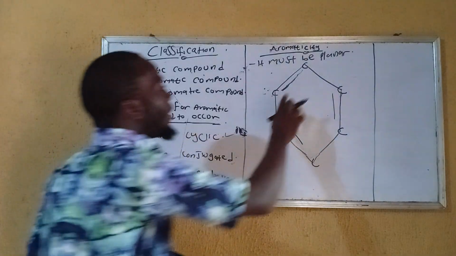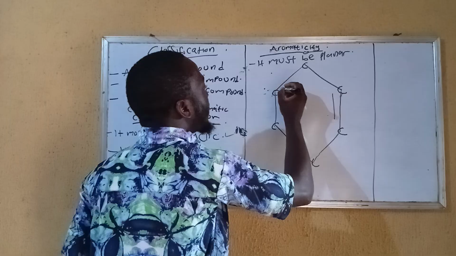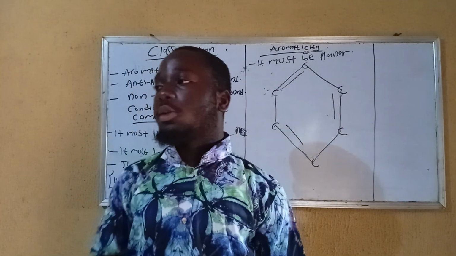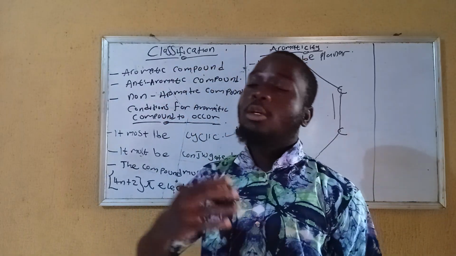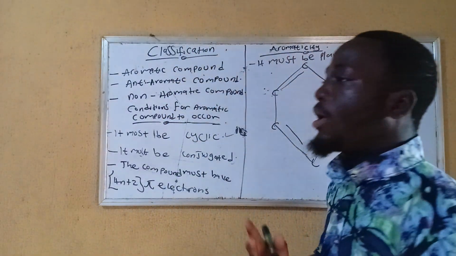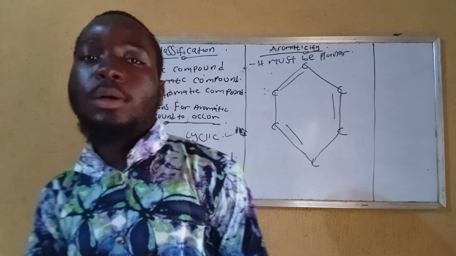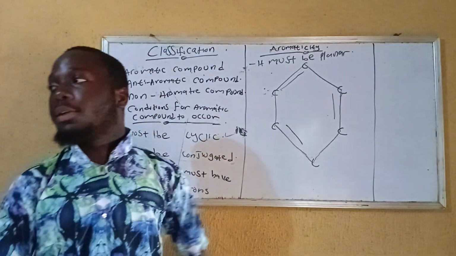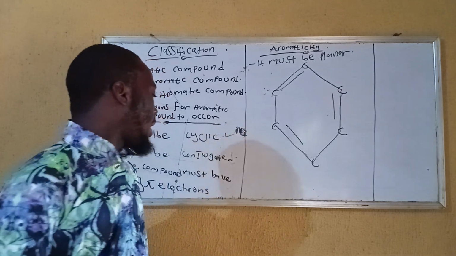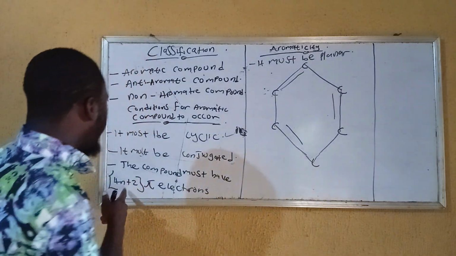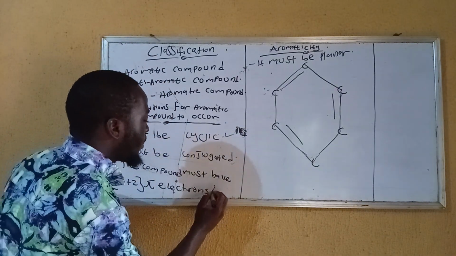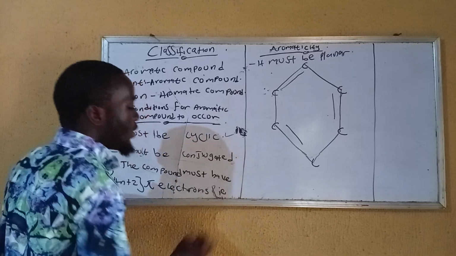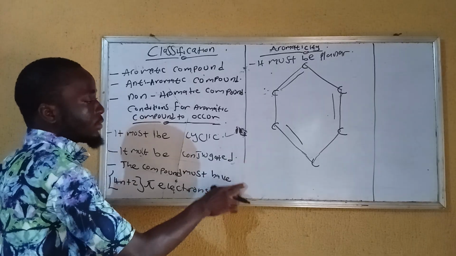The compound must have 4n plus 2 pi electrons. Do you remember the last time when we were talking about single bond, double bond, and triple bond? We said your single bond will only have 1 sigma. Your double bond will have 1 sigma, 1 pi, and your triple bond will have 1 sigma, 2 pi. Immediately you are having a double bond, you have 1 sigma, 1 pi. So example of this, 4n plus 2 pi, that is this one.